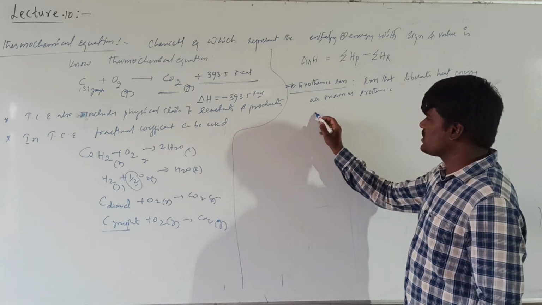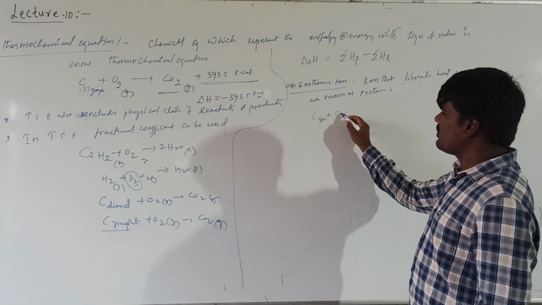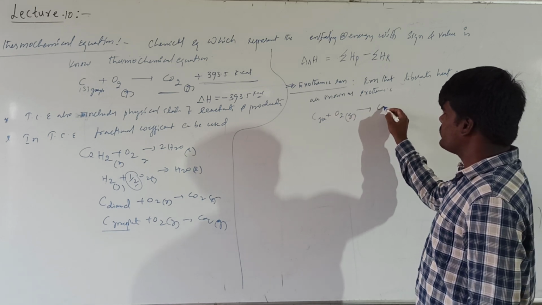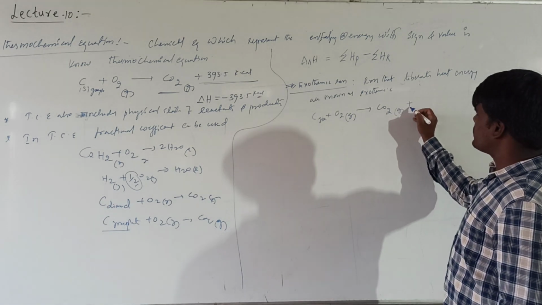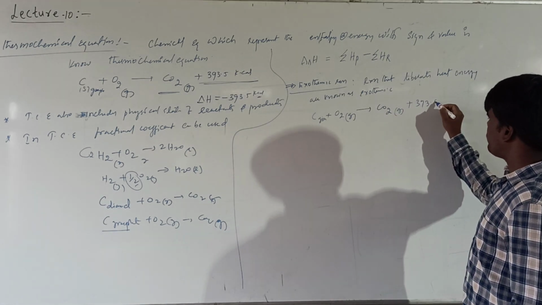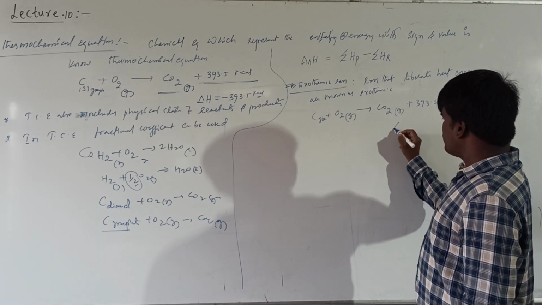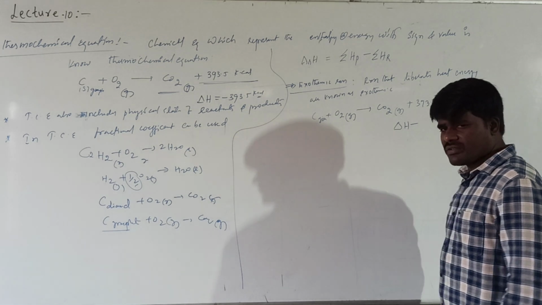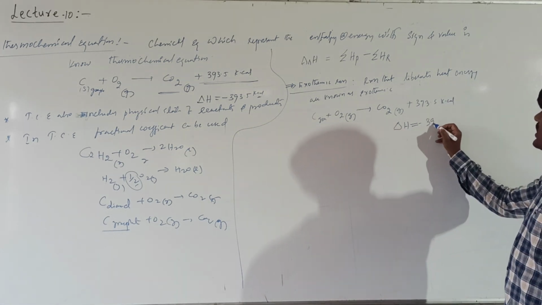I just now said that carbon in graphite form reacts with oxygen in gaseous state to give CO2 gas, plus 393.5 kilocalories. Or it may also be represented as delta H equal to minus 393.5.